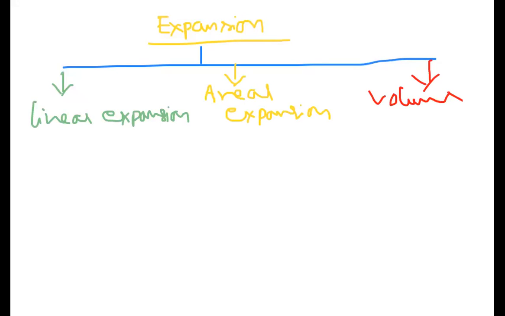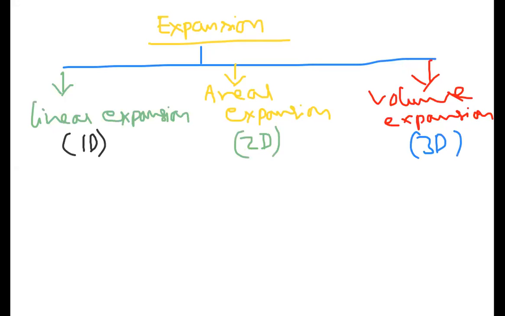By the names itself, you can easily analyze: volume expansion, aerial expansion, linear expansion. Linear means lengthwise expansion. Aerial means area-wise expansion. Volume expansion means volume-wise expansion. Linear means one dimensional, that means only along the x axis or only along the y axis. That means a thin rod; you have to take a thin rod as the example. Aerial expansion means it is two dimensional. Here it is three dimensional. Volume is related to three dimensions.